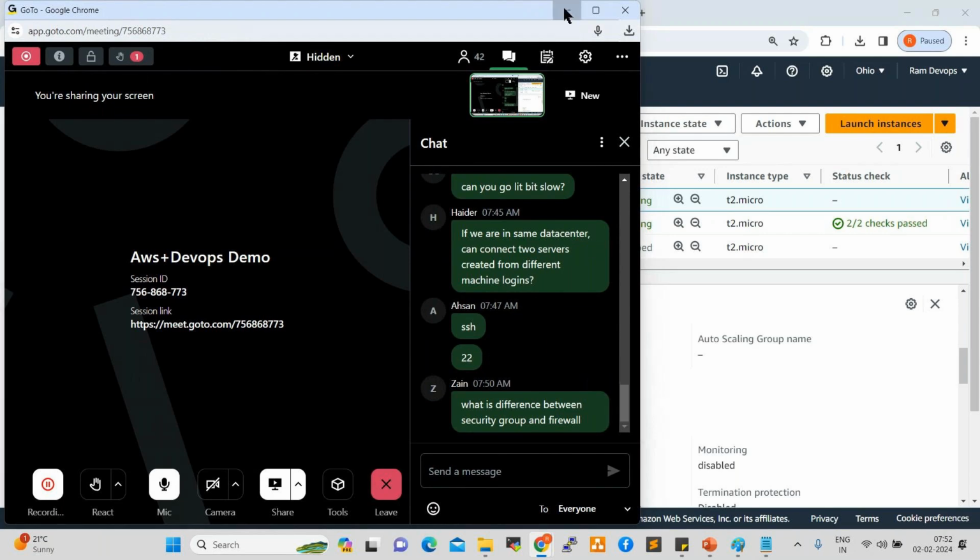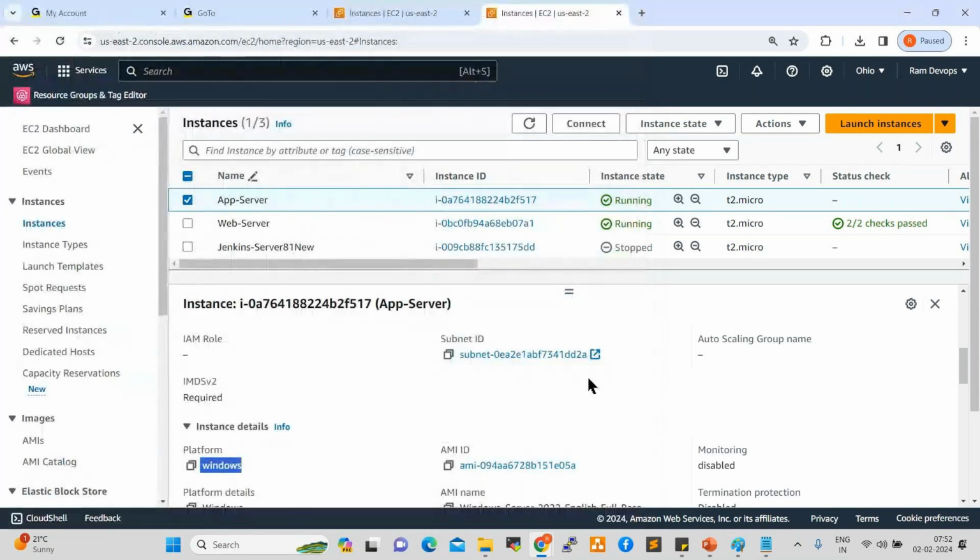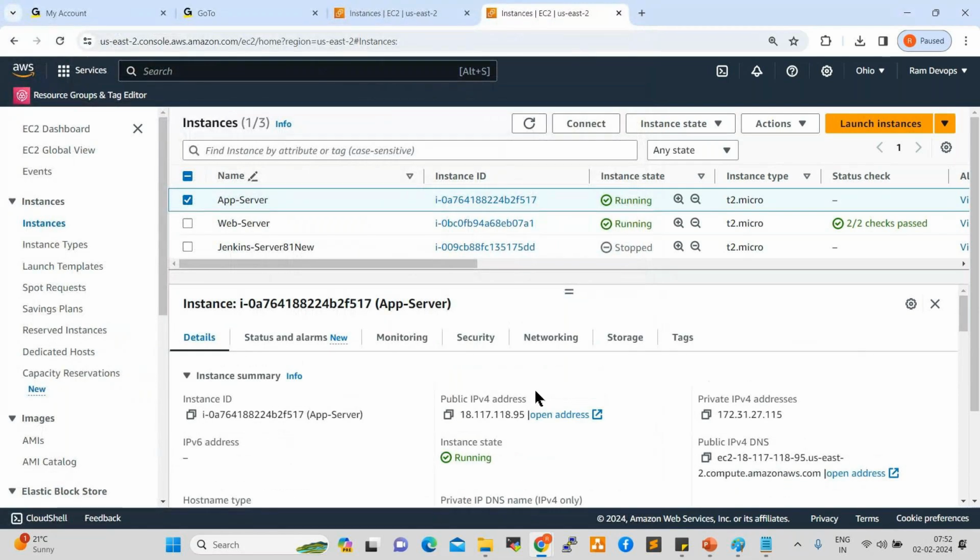Yeah. So we discussed that every server has two IP addresses, right? Currently the server is in the running state here. Every cloud server has two IPs, public IP and private IP. The public IP is a dynamic IP. So what is a dynamic IP? We discussed the basics already. What is a dynamic IP?